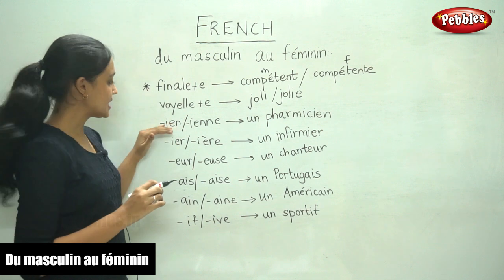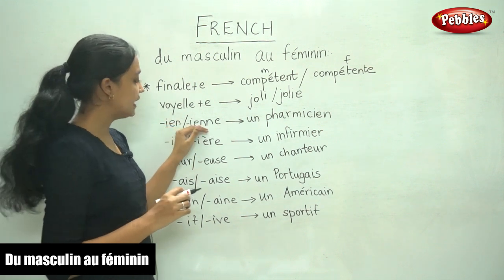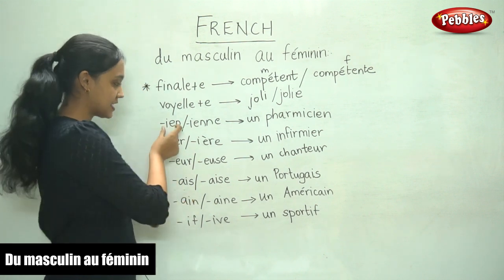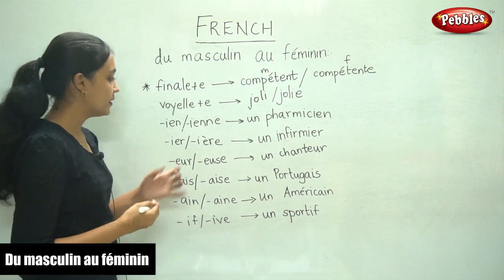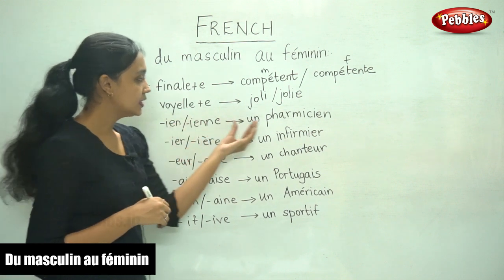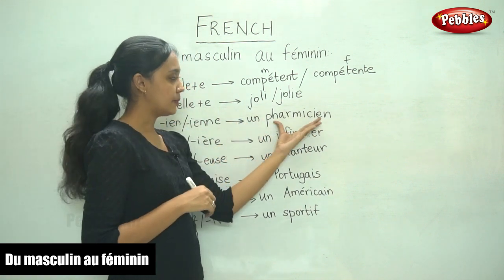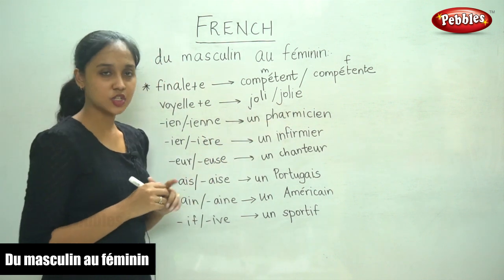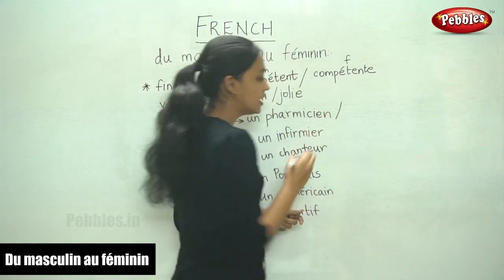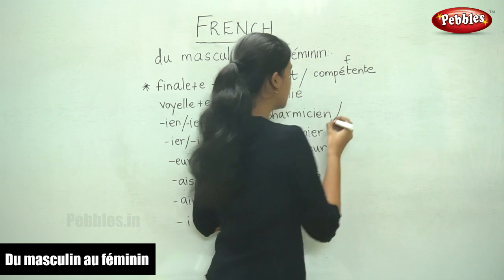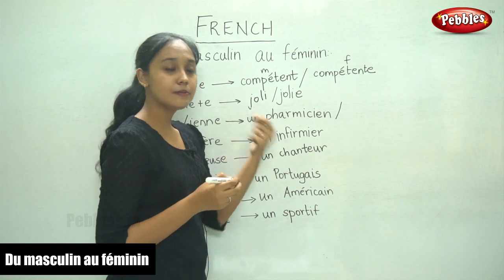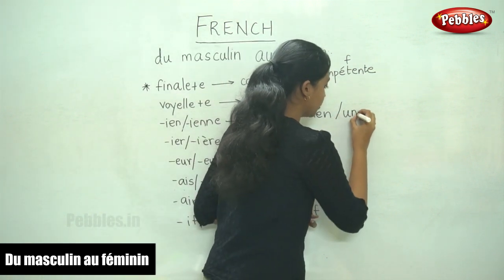The next one is IEN, IENNE. The words that end in IEN in the masculine form take IENNE as the ending in the feminine form. For example, the word information. If you see, the ending is IEN. So in the feminine form, it becomes une.